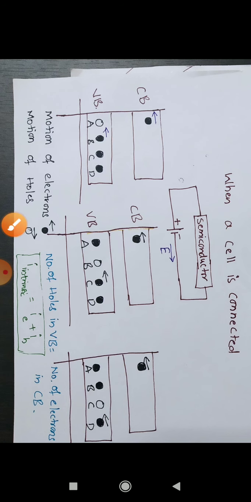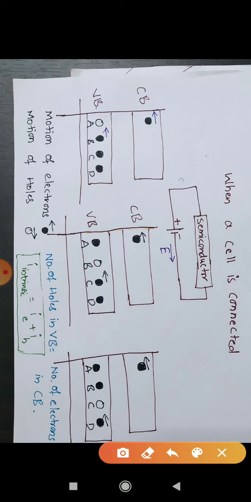You may wonder why this hole gives us current, because a hole is just an empty place. But if you observe the situation here, the electron present at B has moved to A because there is an empty space. If there is no empty space, then the electron at B would not move to A. Then there would be no current.